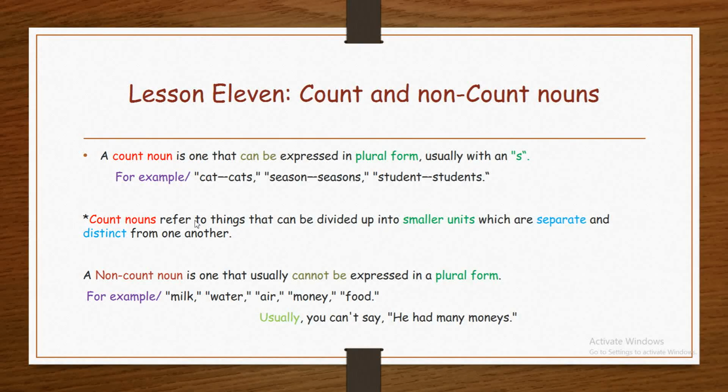11. Count and non-count nouns. In this lesson, we learn count and non-count nouns.